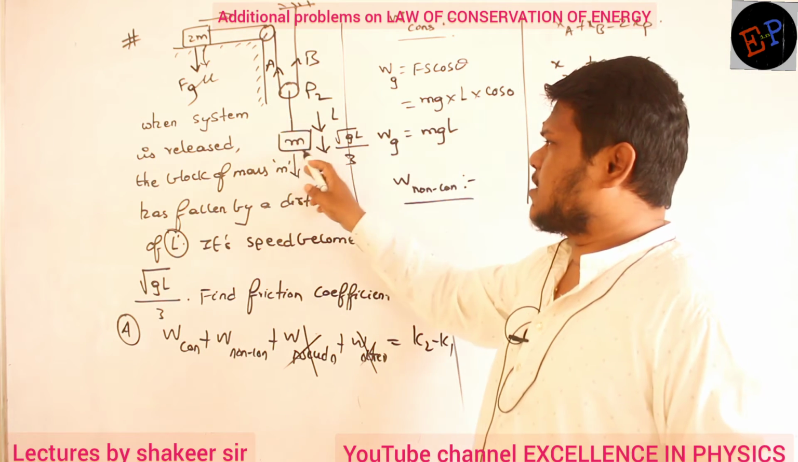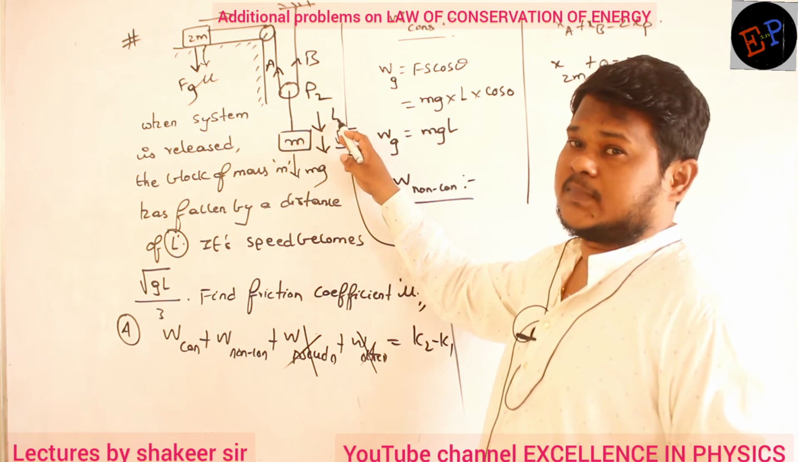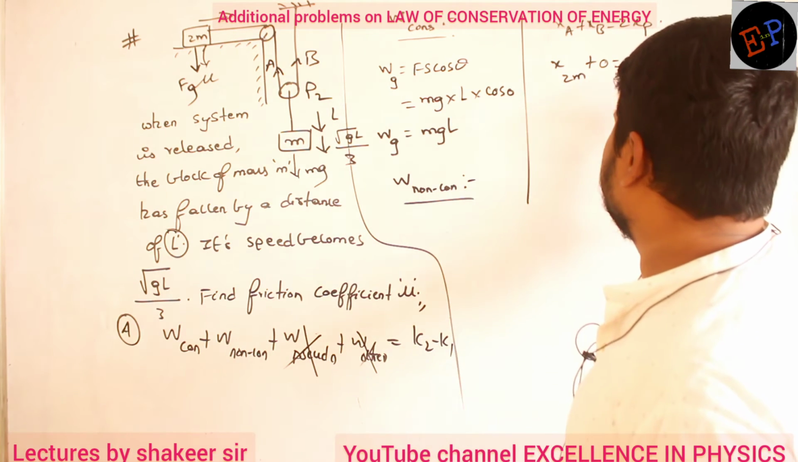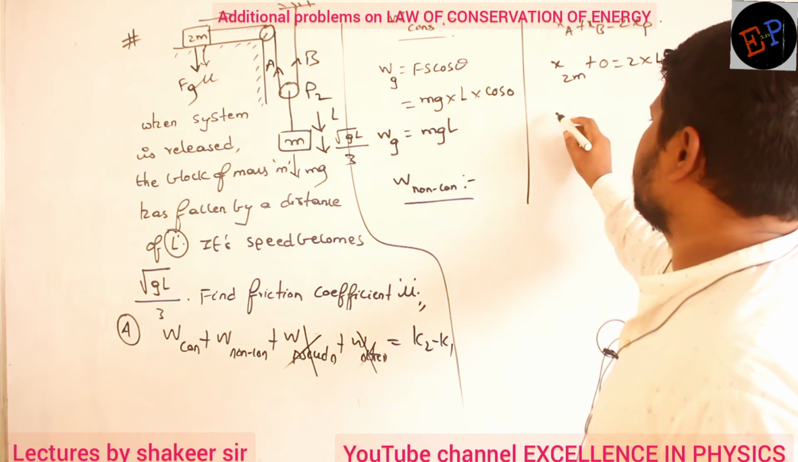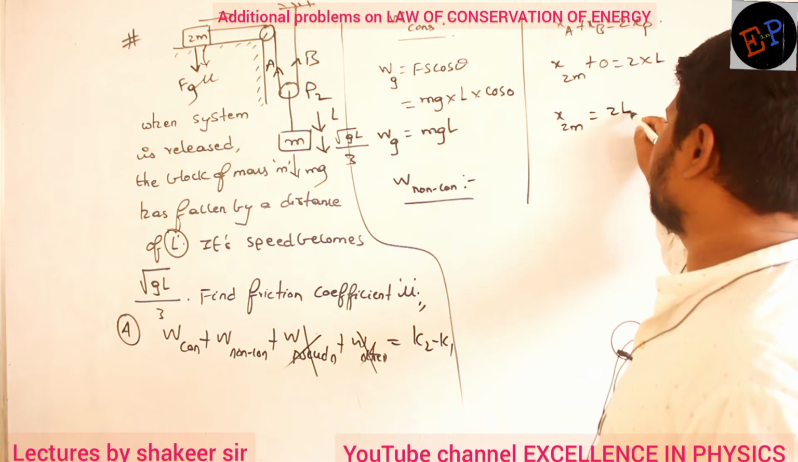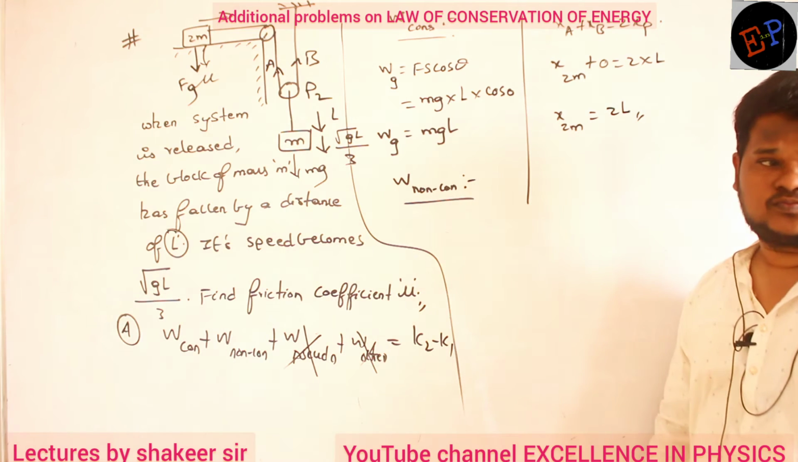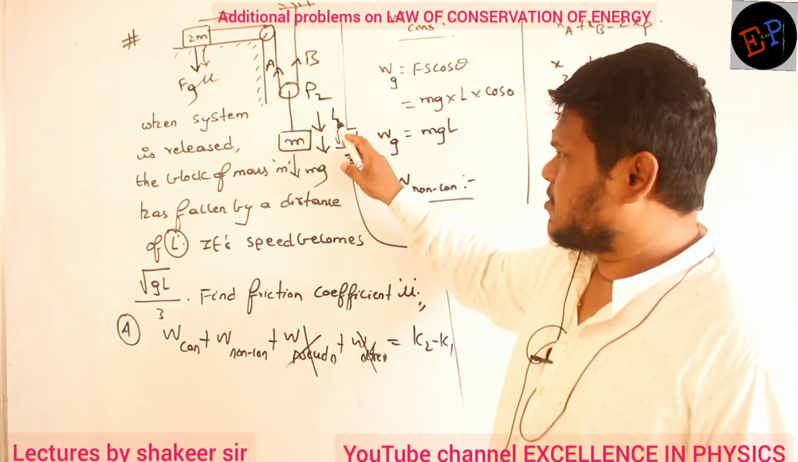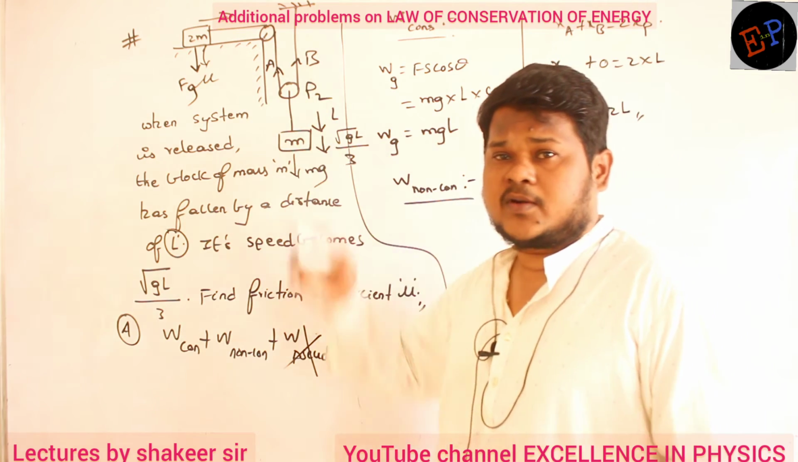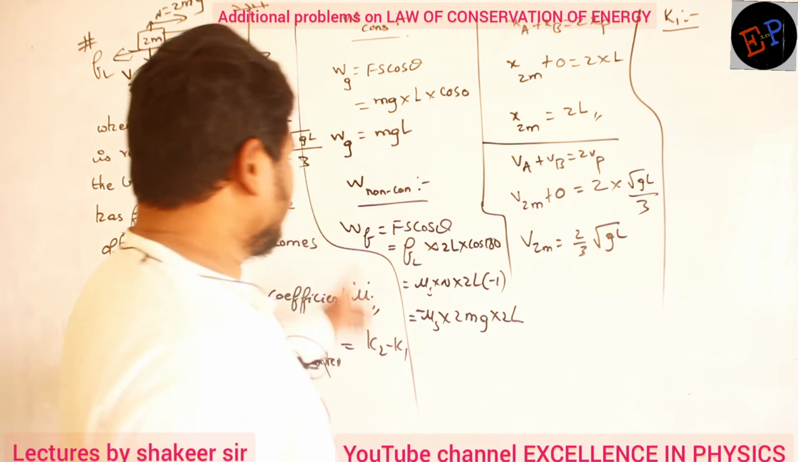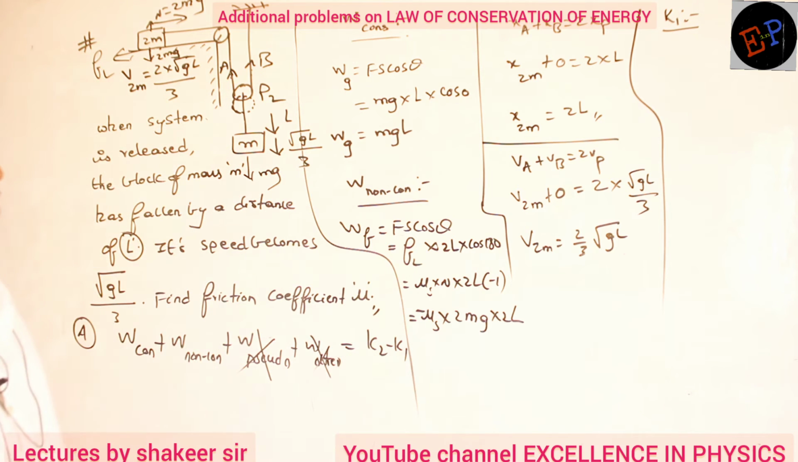Okay? If the mass comes down by a distance of L, then the pulley also comes down by a distance of L only. So therefore 2 into L. So what is the displacement of 2m? Displacement of 2m is 2L. It is not L by 2. Understood? If the mass has come down by a distance of L, 2m will come down by how much distance? What we were doing, work done by non-conservative force we have calculated now.